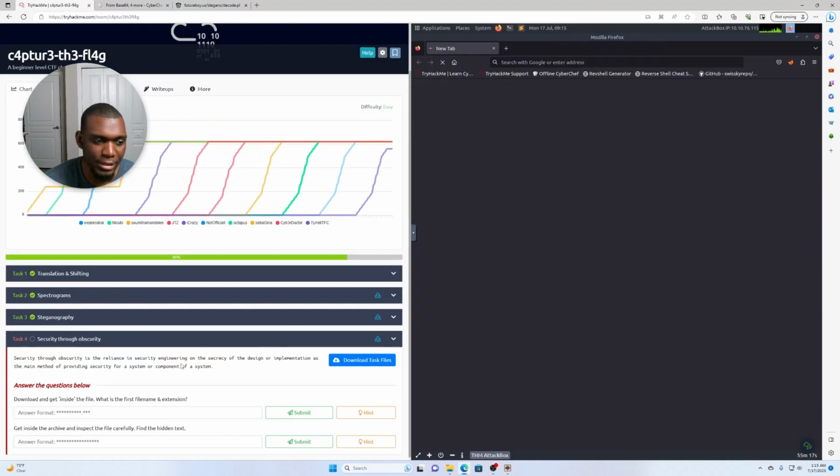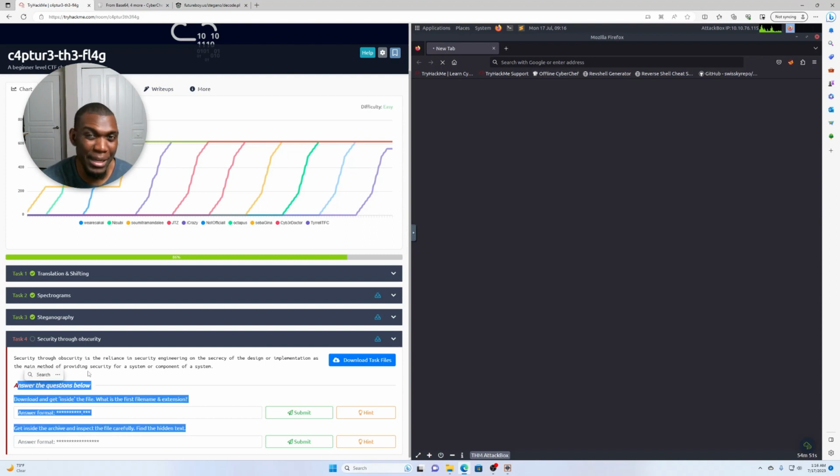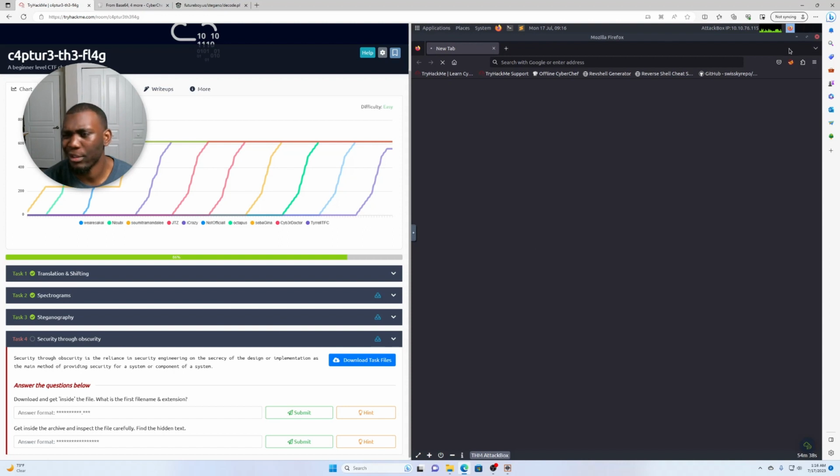The issue is, which is what it's asking for. So basically it's asking, downloading it inside the file. What is the first file name and extension, right? So you can just pull that from doing cat, and then from there, you would get inside the archive and inspect the file carefully, find the hidden text, which would be how you use strings. And I read through this before I did this one, so I didn't blind go through this one like I do the other ones. So I already knew the answers for all these for the most part, except for that last one for the encoding or decoding.